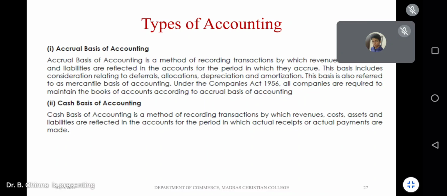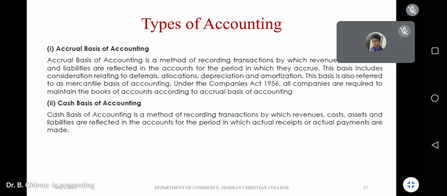Now, coming back to cash basis of accounting, it is just the opposite of accrual basis, which means the revenue, cost, assets, and liabilities related transactions will be reflected in the books of accounts for the period only when it is actually received or paid. Now tell me the same example. Investment is made for 1 lakh, return percent is 10, and it is due on March 31st and realized on June 1st. If you are following cash basis accounting, when will it be entered in your books of accounts? June 1st.